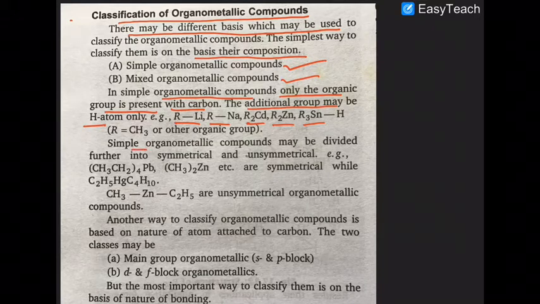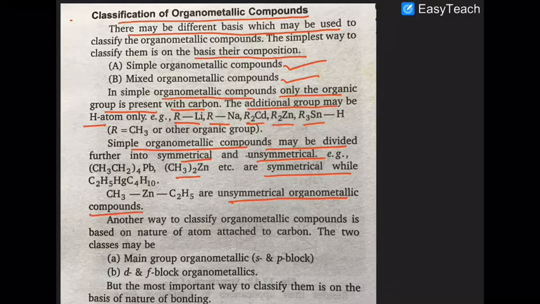Simple organometallic compounds may be further divided into symmetrical and unsymmetrical. Tetraethyl lead and dimethyl zinc are symmetrical, while methyl butyl mercury or methyl ethyl zinc are unsymmetrical. Why? Because the two alkyl groups present are different. When the two alkyl groups are different, they are called unsymmetrical.